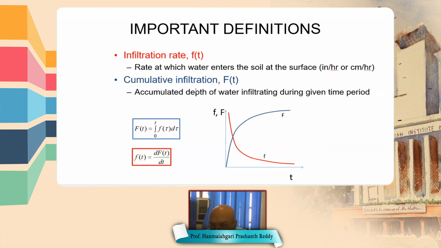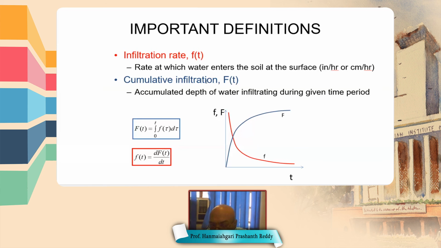As the water sinks into the soil, the rate at which the water enters the soil at the surface is called the infiltration rate. Infiltration rate is represented in units of inch per hour or centimeter per hour.